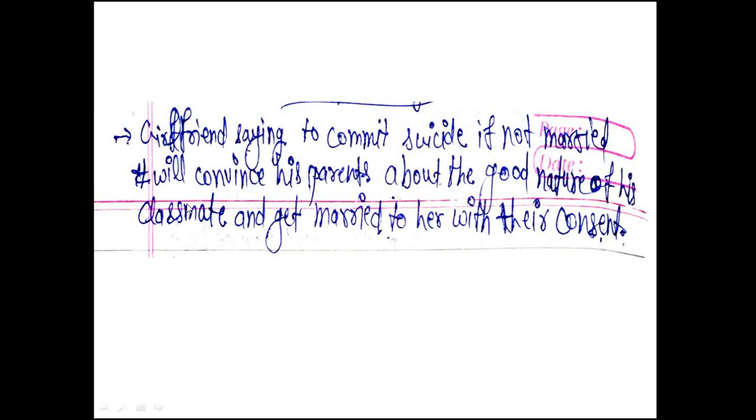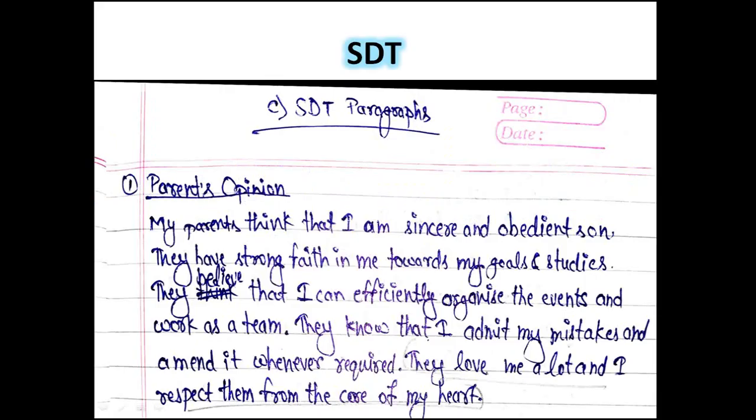Okay, you will go and convince your parents and tell about the good nature of your classmate and get married to her with their consent. Don't say that yes, we will run away and then get married in a temple or mosque or whatsoever. No, you will convince your parents, very important, convince your parents and then get married with their consent.